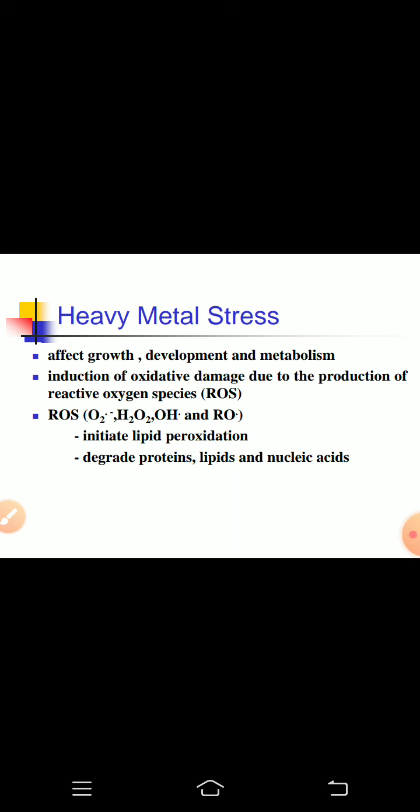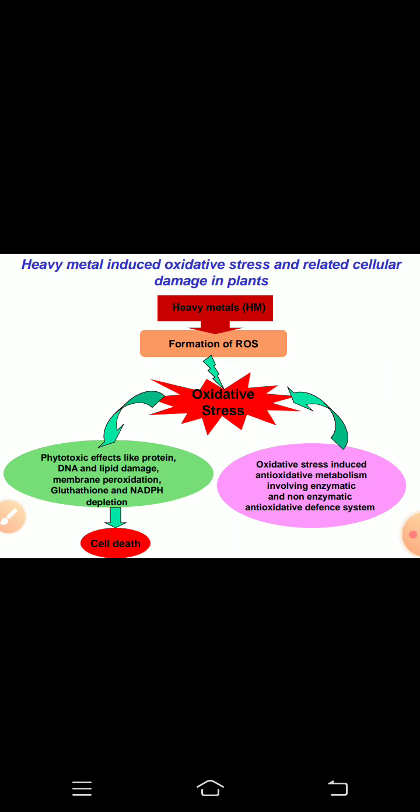So heavy metals also inhibit the growth and development of the plant, and they also induce oxidative stress by enhancing the production of reactive oxygen species like superoxide radical, hydrogen peroxide, alkoxy radical or hydroxyl radical. These reactive oxygen species basically initiate lipid peroxidation of the cell membrane, or they may degrade proteins, lipids or nucleic acids.